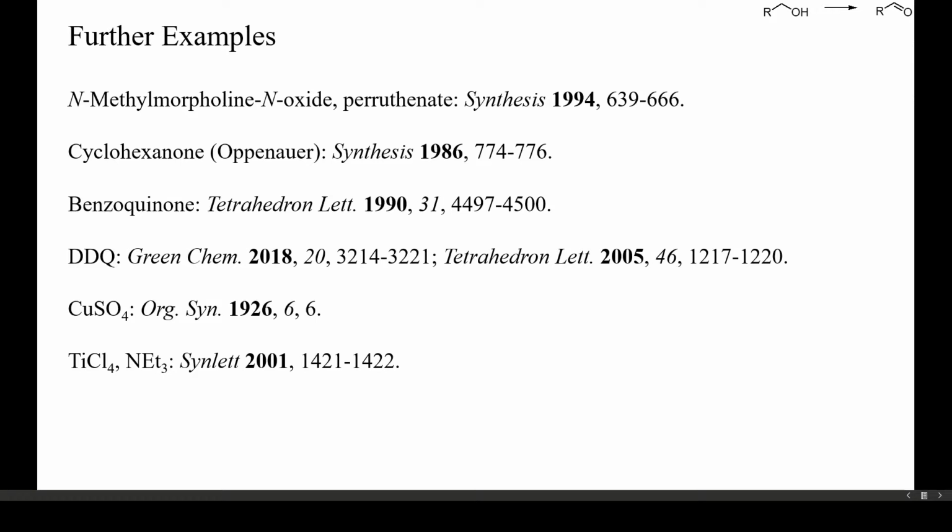To summarize, for small-scale laboratory oxidations, the most practical reagents are DMSO, IBX, and bleach combined with TEMPO or tetramethylpiperidine. For the large-scale preparation of expensive aldehydes, bleach combined with TEMPO and bromide or borax as co-catalysts, as described in part 2 of this playlist, will probably be the best choice. And if huge amounts of an aldehyde are to be prepared from an alcohol, oxidations with air, chlorine, hydrogen peroxide or nitric acid should be considered.